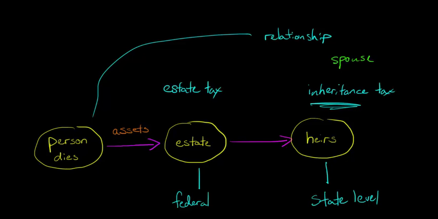So if your state has an inheritance tax, and the heir is the spouse who is still alive and got all the property, then a lot of the time there's some kind of exemption, and so they don't even have the inheritance tax. So it does matter what the relationship of the heir was, the person who inherits the property from the estate. That matters in determining this inheritance tax when the state has an inheritance